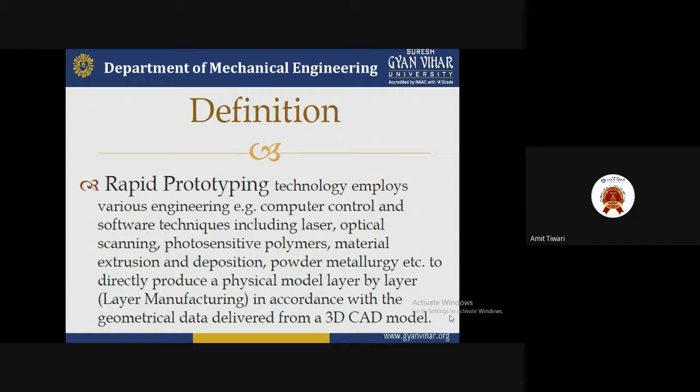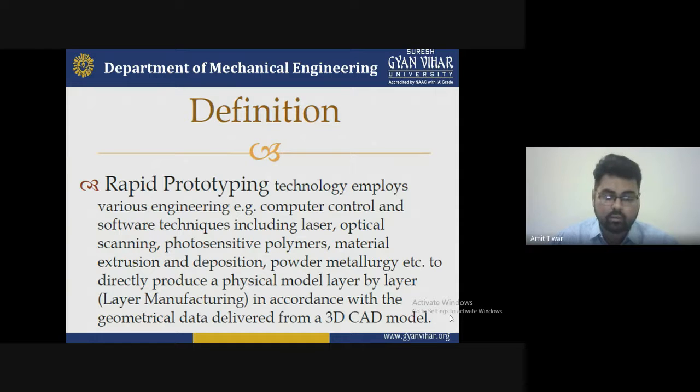It's a total waste of money, and there is a chance that the product will fail or will not run successfully in the market as well. So that's why we have to understand all this type of technology. We first check it by the software, checked by the computer, and after that it will be used for the further manufacturing purpose.